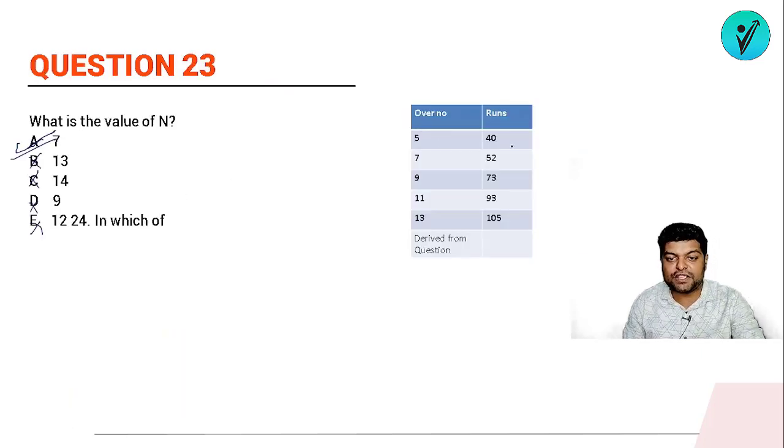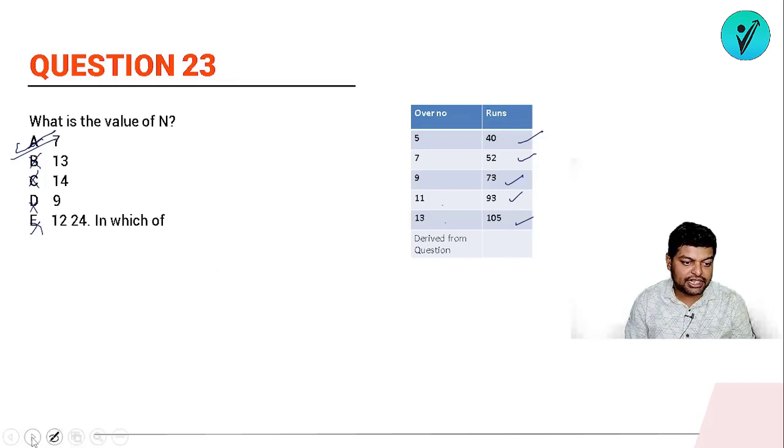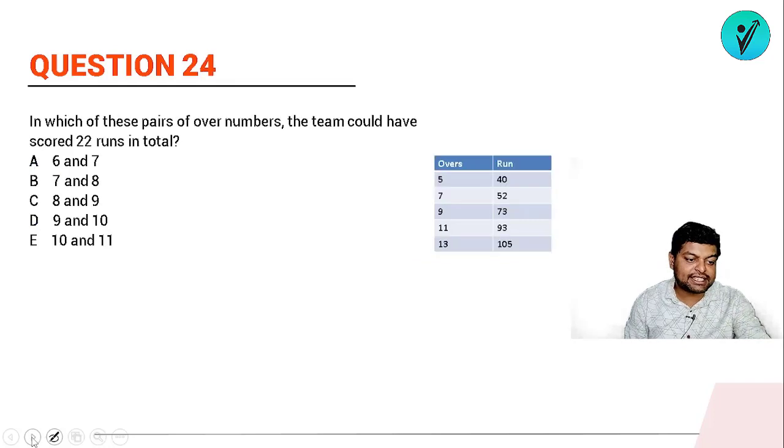So till 5 overs 40 runs were scored, till 7 overs 52 runs were scored, till 9 overs 73, till 11 overs 93, and till 13 overs 105. So this data I have derived from the question. Now let's directly use this data. So for question number 23, the answer is 7. Next, let's use the data in question number 24.